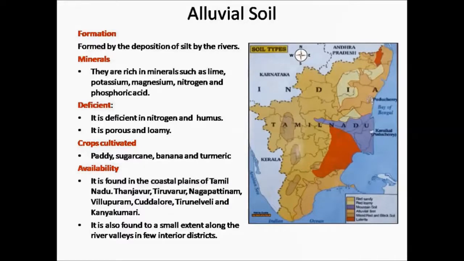Crops cultivated. Some of the important crops cultivated in this type of soil are paddy, sugarcane, banana, and turmeric. These type of soil are found in the coastal plains of Tamil Nadu, Tanjavur, Thiruvarur, Nagapattinam, Viluppuram, Kadalur, Tirunelveli, and Kanyakumari. They are also found in small extent along the river valleys in few interior districts.